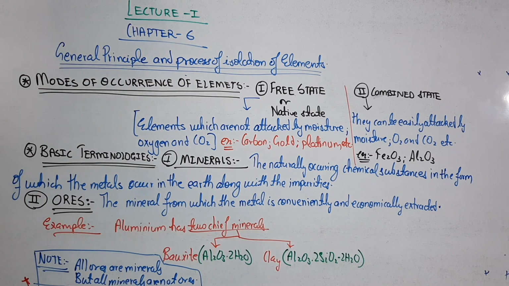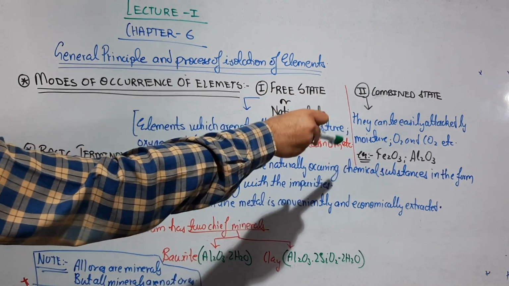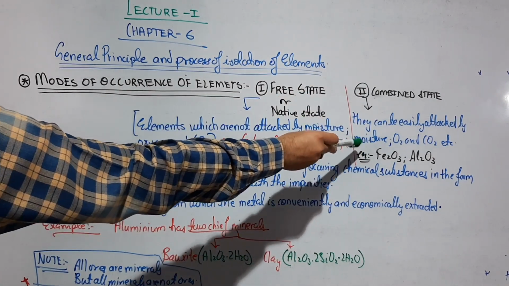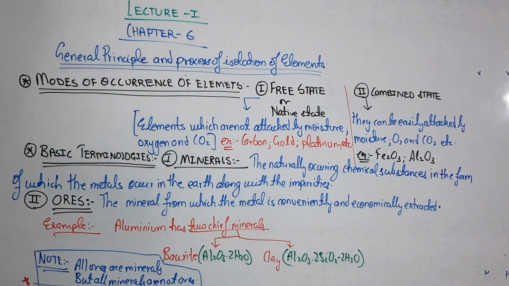But when it comes to the combined state, they can easily be attacked, or you can say they can easily be reacted with by moisture, O2, CO2, etc. Let's say for example Fe2O3, hematite, Al2O3, etc.